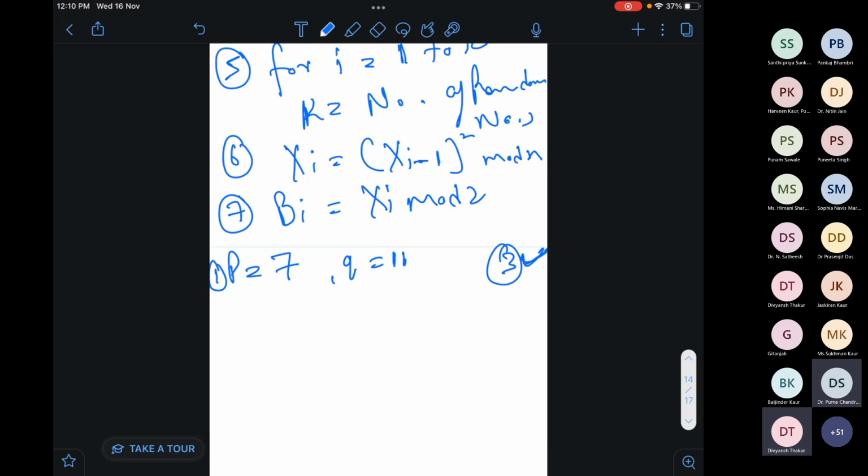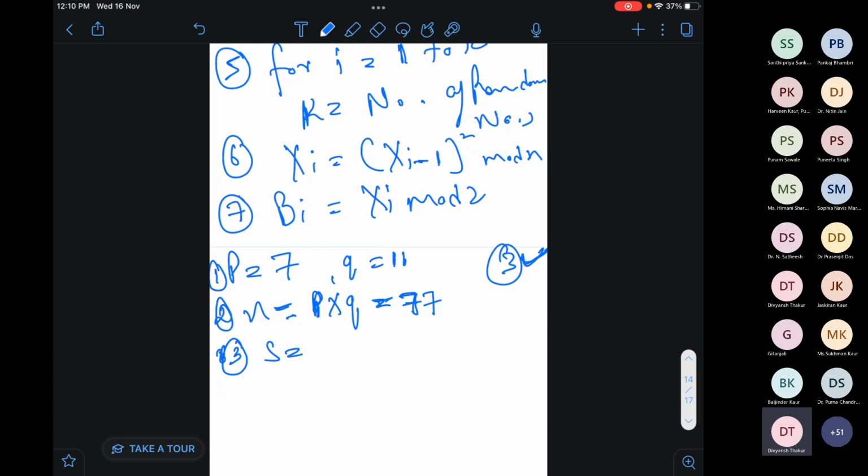Yes, fine. Now the second thing is we have to calculate the number n, that is equal to p into q, that is 77. Now the third is s.